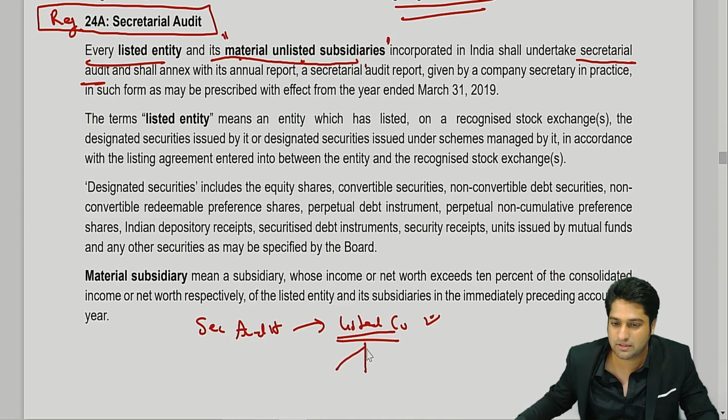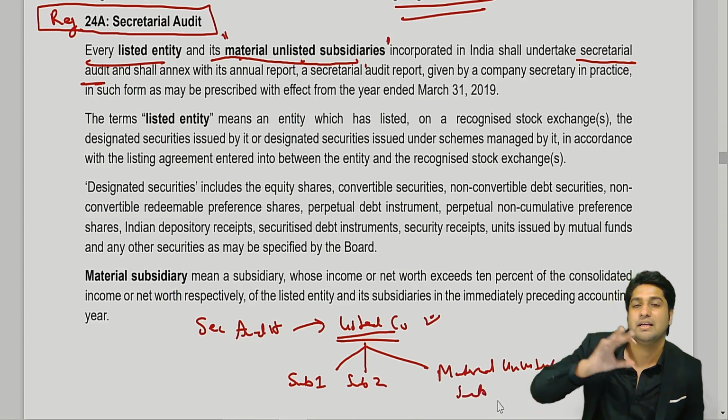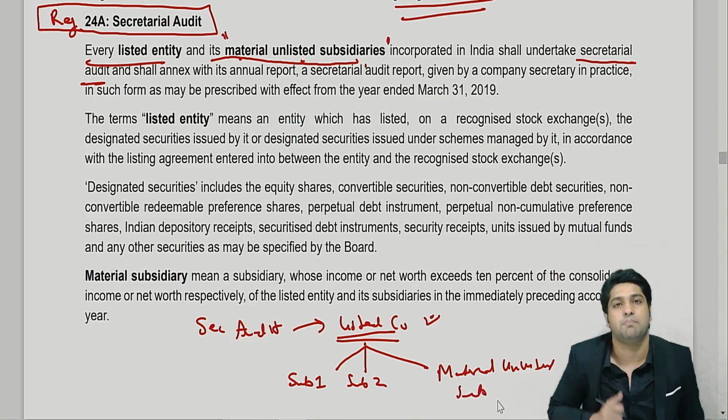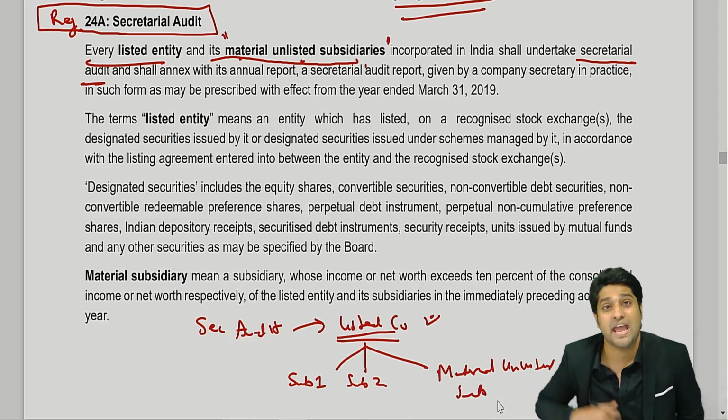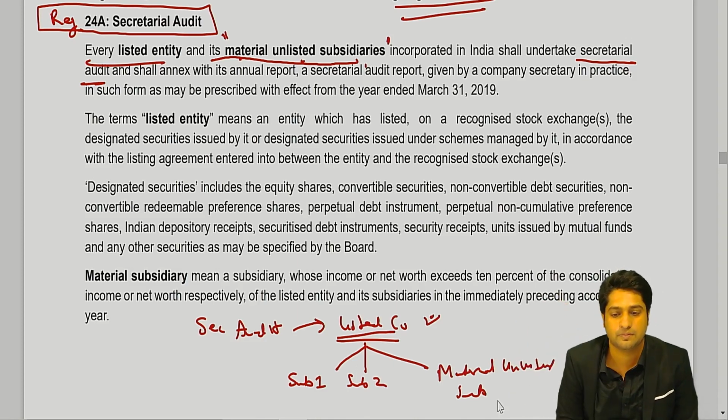So let me make 3 subsidiaries for you. This is your subsidiary 1, this is your subsidiary 2, and this is your materially unlisted subsidiary. So tell me one thing, as per just the plain reading, does every single subsidiary of a listed company need to be secretarial audited?